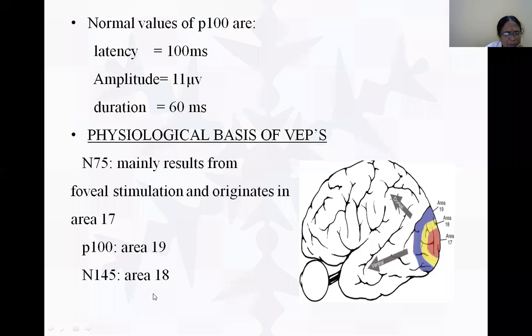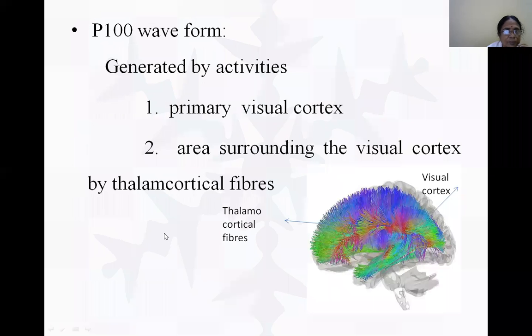N145 is from area 18, which is also a visual association area. Therefore, the normal values of P100 are 100 milliseconds latency, 11 microvolts amplitude, 60 milliseconds duration. This you have to remember. The origin is areas 19 and 17. 17 is the primary visual area, 19 is the visual association area.